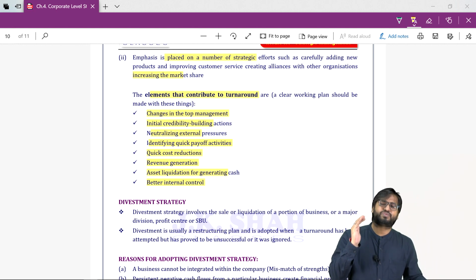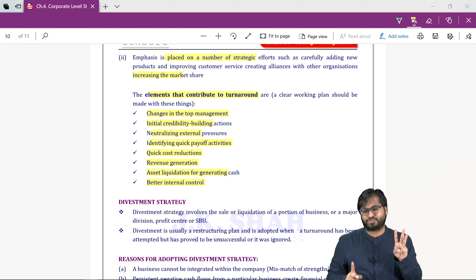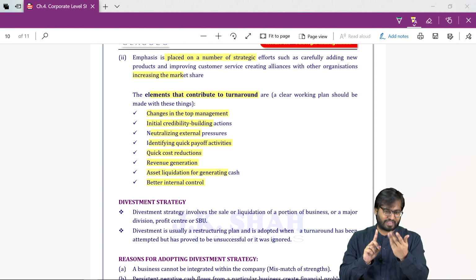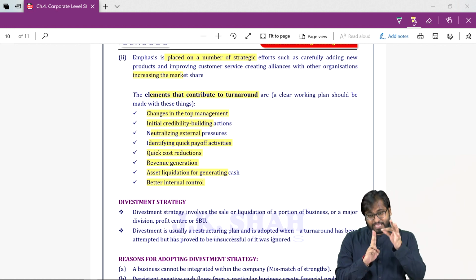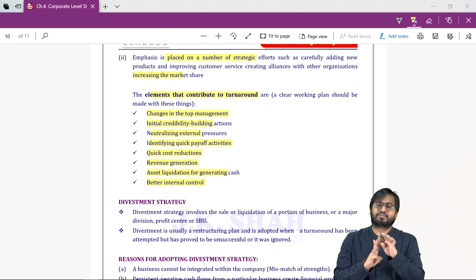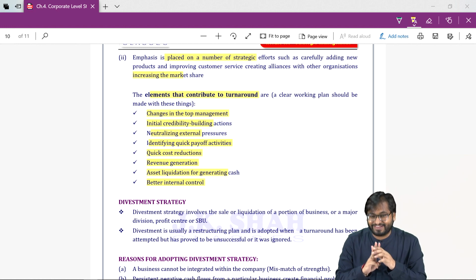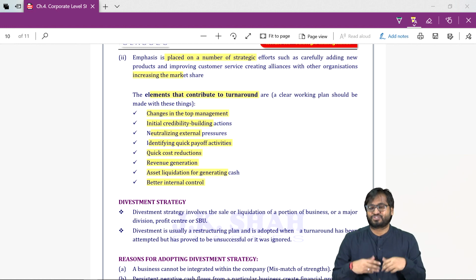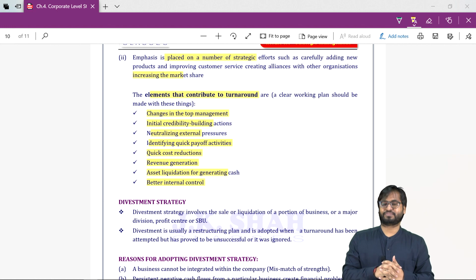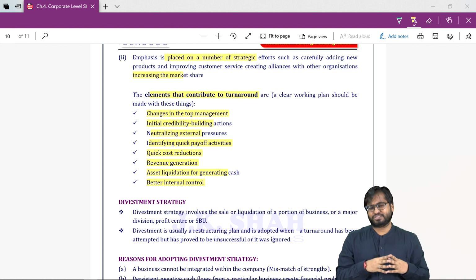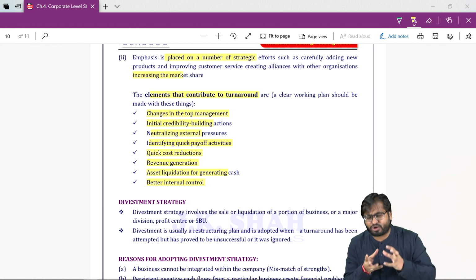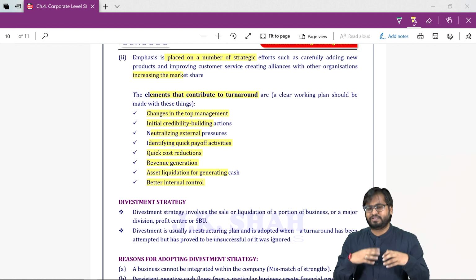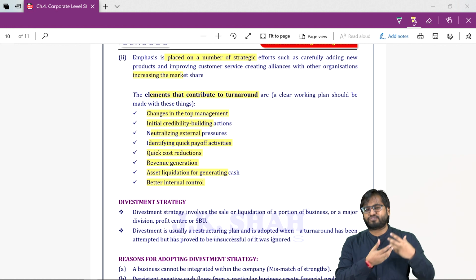In retrenchment strategy, we have 3 types. Turnaround, we have already done this. Divestment, and the last one will be, very good, liquidation. So what is divestment? Divestment means sale or discontinuing a part of my business, discontinuing part of the product line.